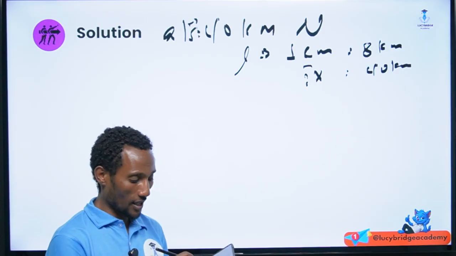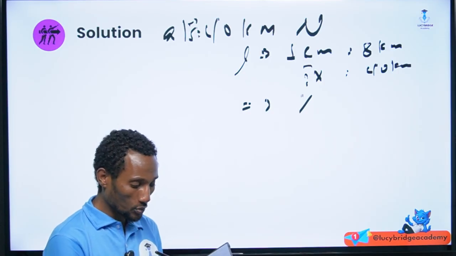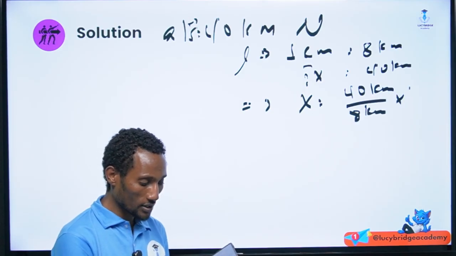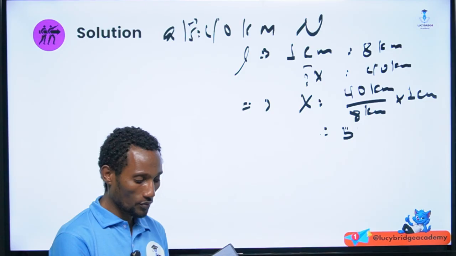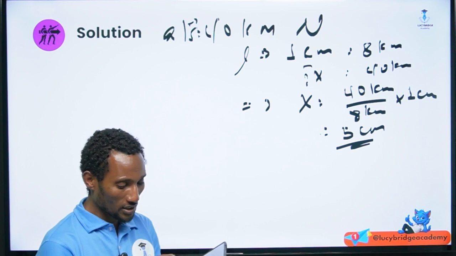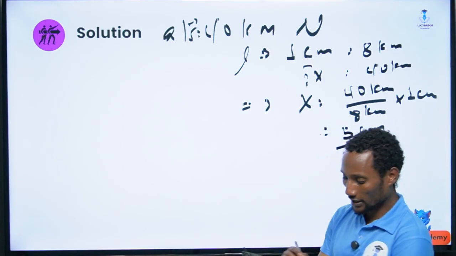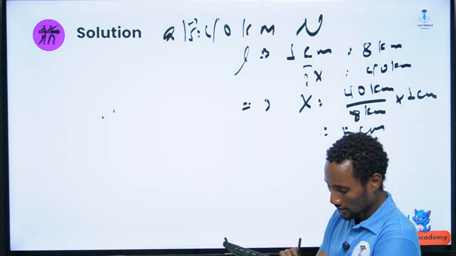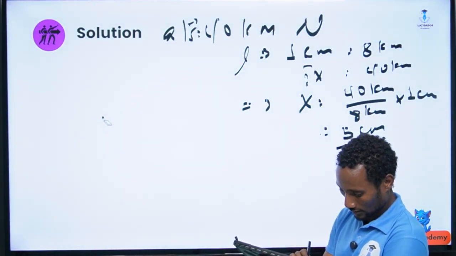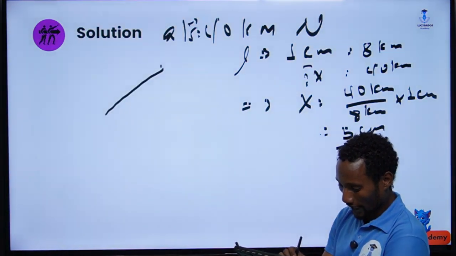Let's take as x. Then rearranging this for that of the vector scale, we have x, which is the same as 40 kilometer over 8 kilometer times 1 centimeter. Then this result is what? 5 centimeter. Okay? 5 centimeter. By having this, taking the ruler, then we have the vector scale of this. We have from that of this, then we draw from an initial point, then we have the vector scale like this.